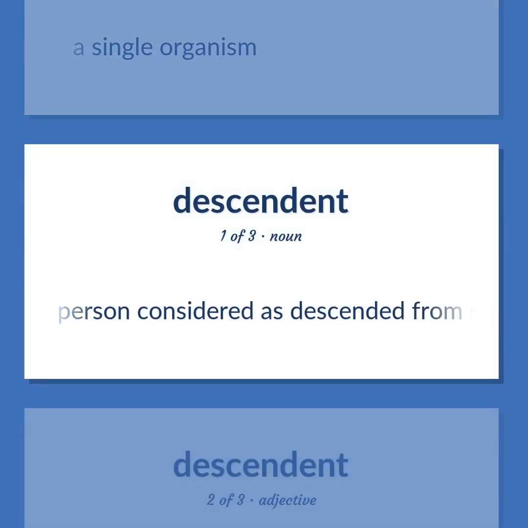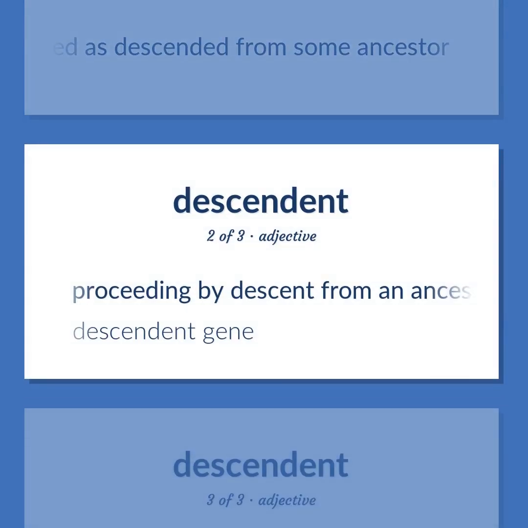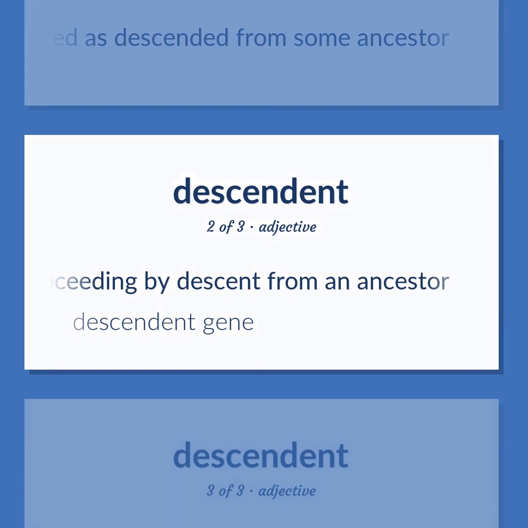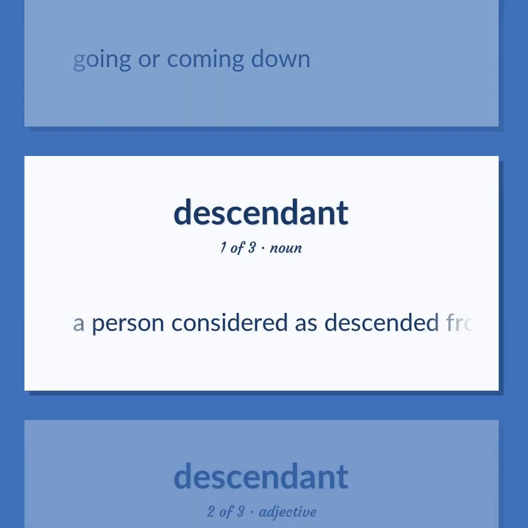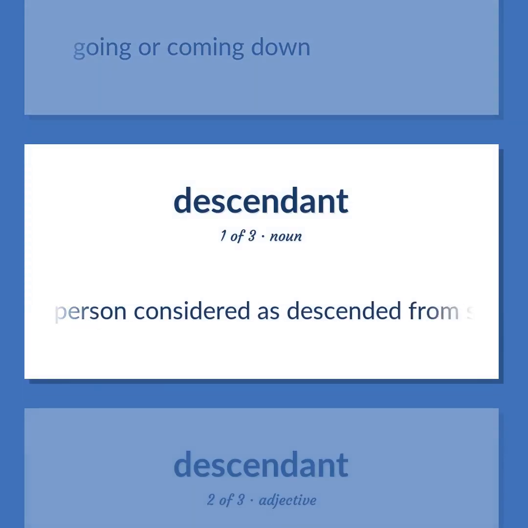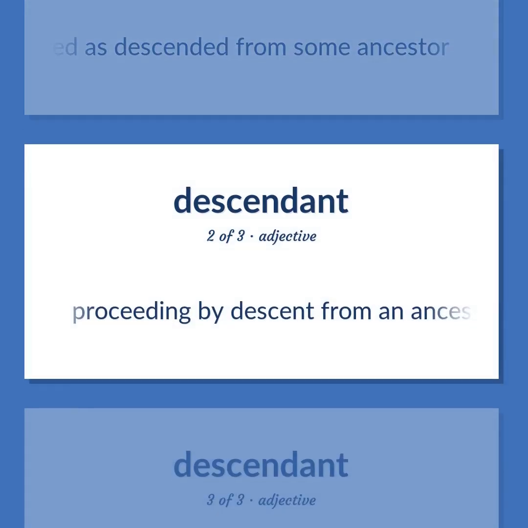A person considered as descended from some ancestor. Proceeding by descent from an ancestor. Descendant gene. Going or coming down. A person considered as descended from some ancestor. Proceeding by descent from an ancestor.